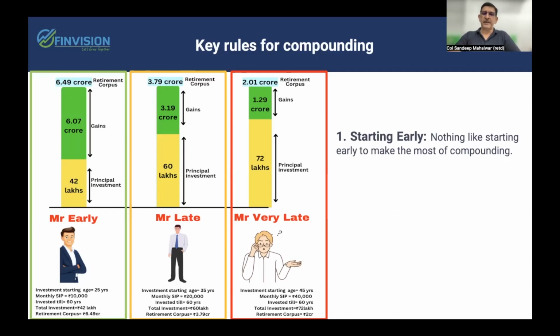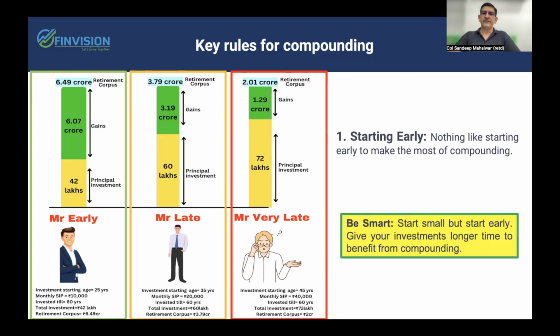And here you can see and feel the difference the time would have made on the investment. That is, despite investing the least amount, Mr. Early would have created a corpus of twice that of Mr. Late and almost 3 times that of Mr. Very Late. So be smart. You may start small, but start early. Give your investment time to grow and benefit from the power of compounding.